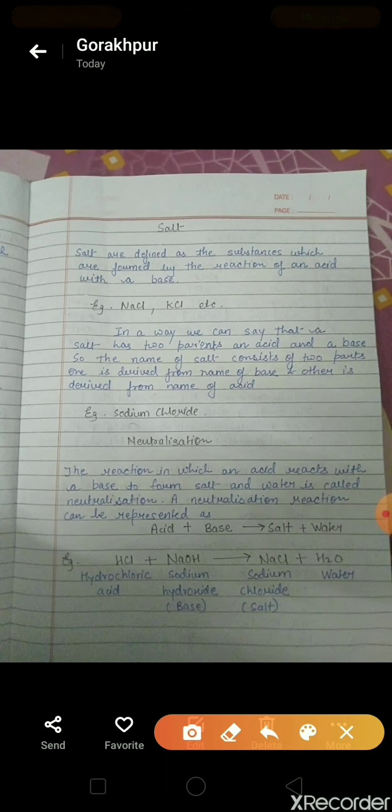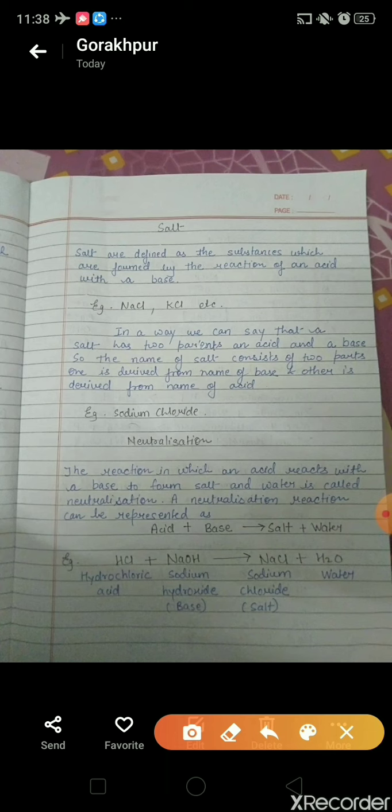Students, in a way, we can say that a salt has two parents, an acid and a base. So the name of a salt consists of two parts. One is derived from the name of the base and the other is derived from the name of the acid. For example, sodium chloride.